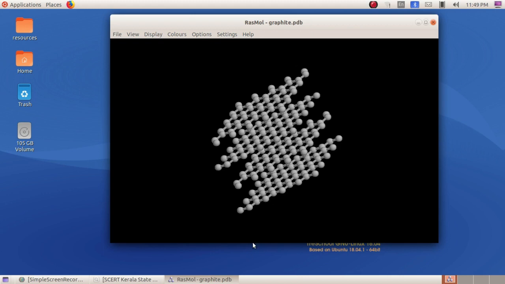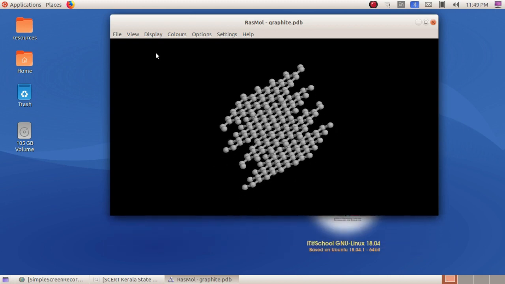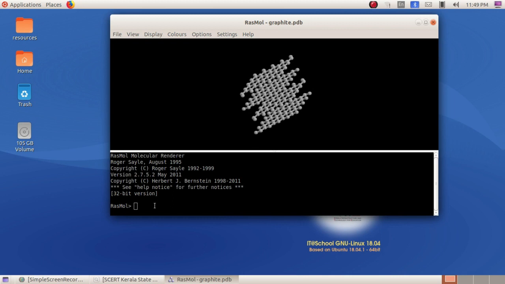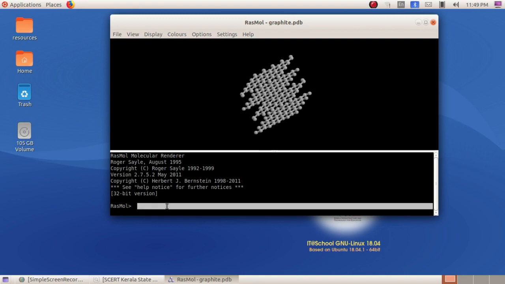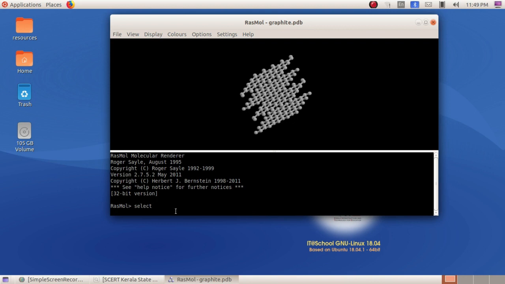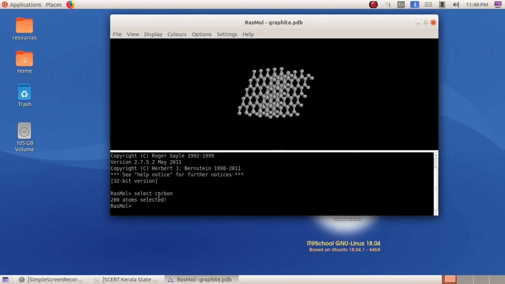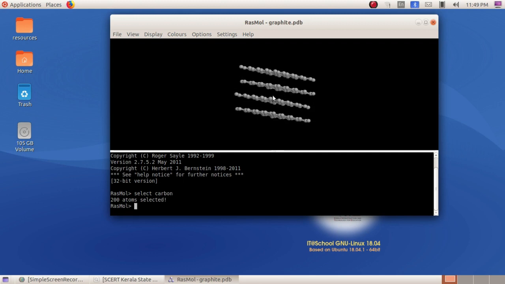If you want to know the details of these molecules, go to View and select the option command prompt. It will be displayed here, and here you can give a command as select. Just click the cursor here and type select, then which one you want to know, that is carbon. So select carbon, and it will show how many carbon atoms are present in that molecule. Here 200 atoms are present in this graphite molecule.